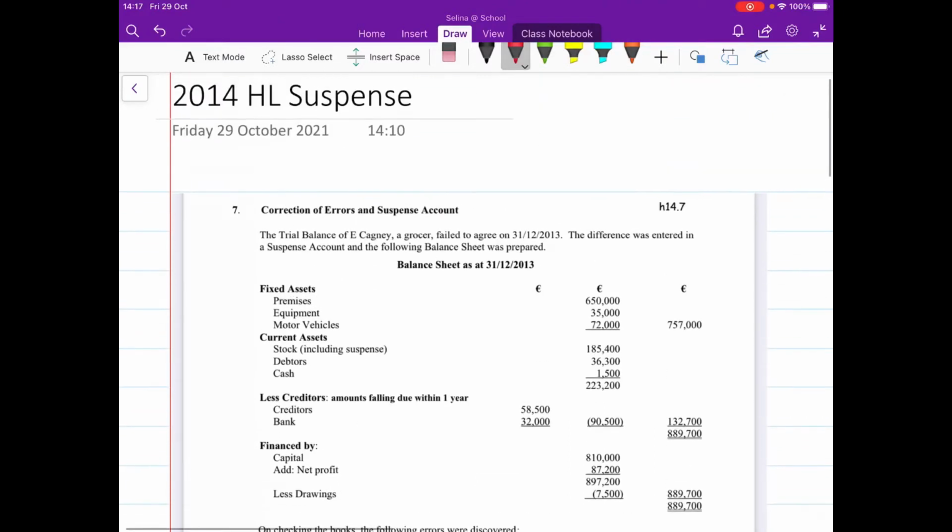Okay, so this is 2014. It's a higher level suspense question and it came up as question 7 in that year. So we're starting off, it's the trial balance of E. Cagney, who is a grocer. Okay, so it's a grocer. So you always need to keep an eye out on what type of business it is so that you know if they're purchasing an asset or if it's just normal purchases for resale.